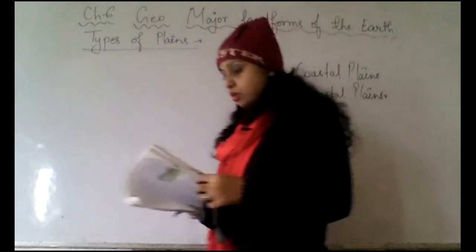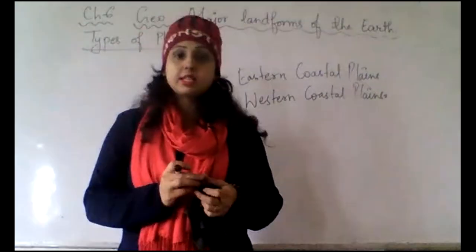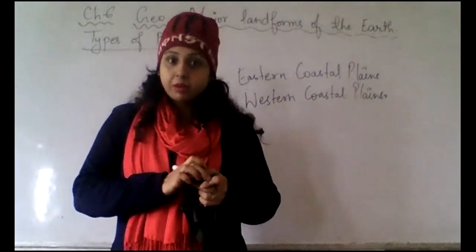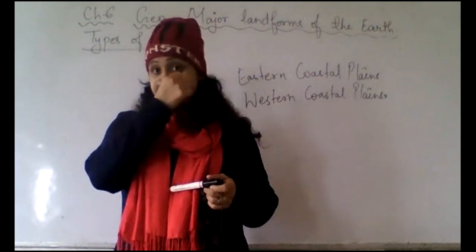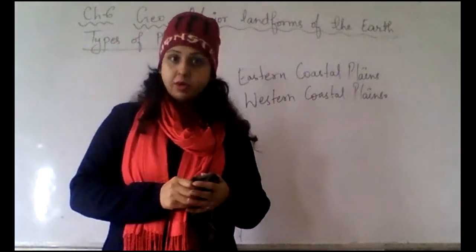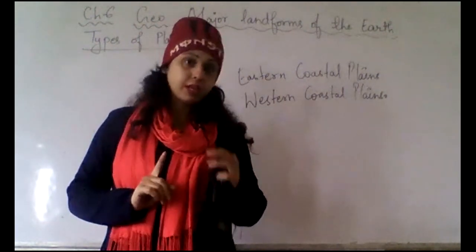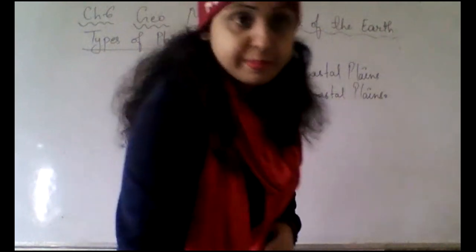So these two we have in India itself. And we have already discussed the benefits of plains. So now I want to show you how we should read a map. Be ready, we are going to discuss how we should read a map.